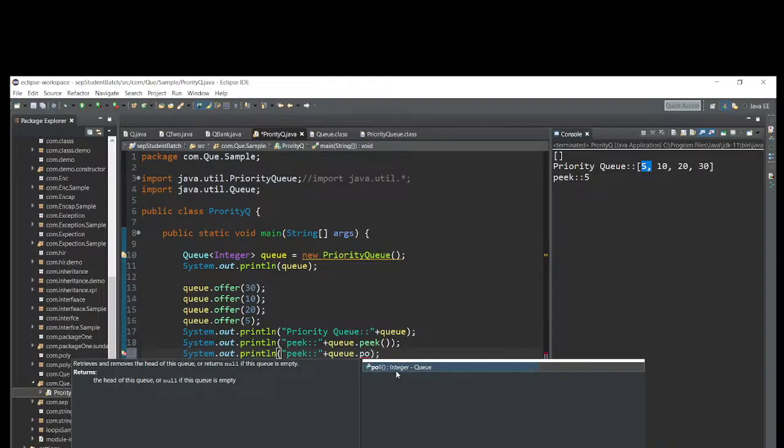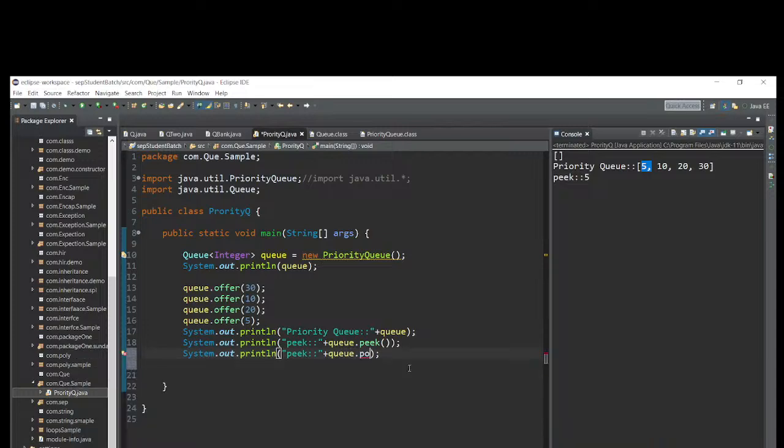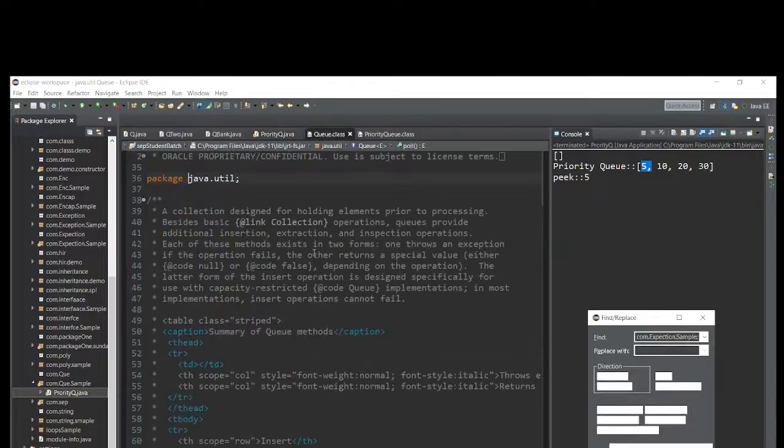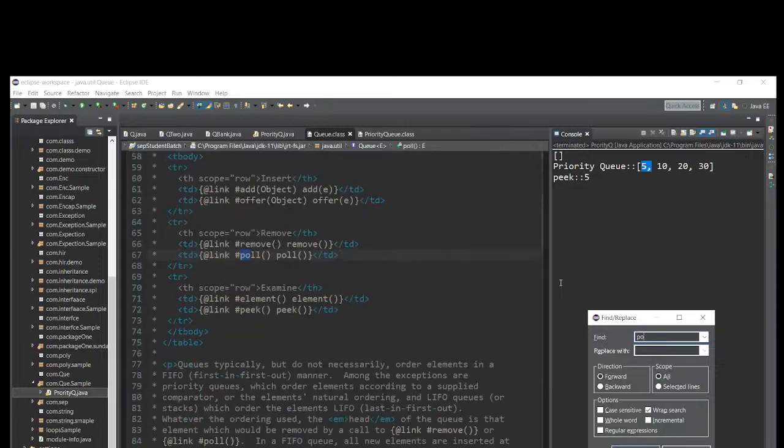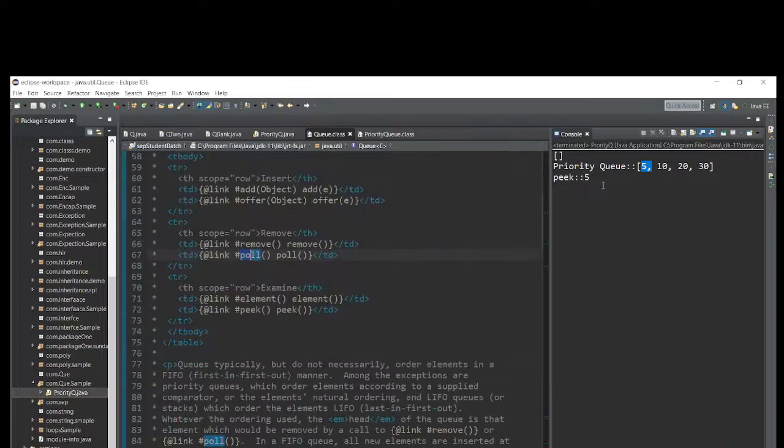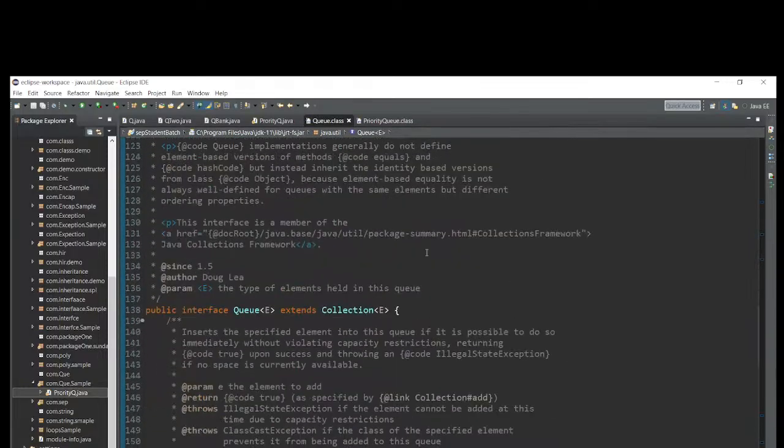The return type is integer, from the queue interface. If you want to check, just go to the queue interface. Oh, it's already open, right? And search for poll.